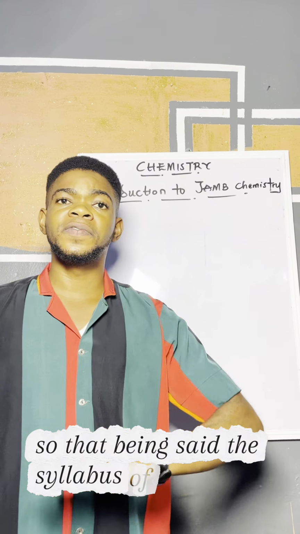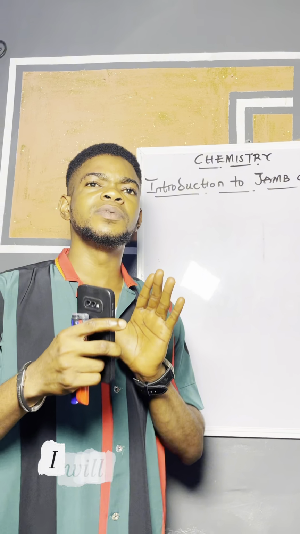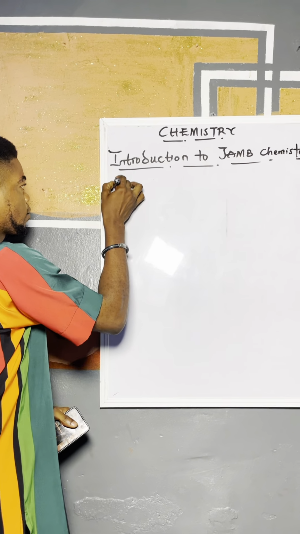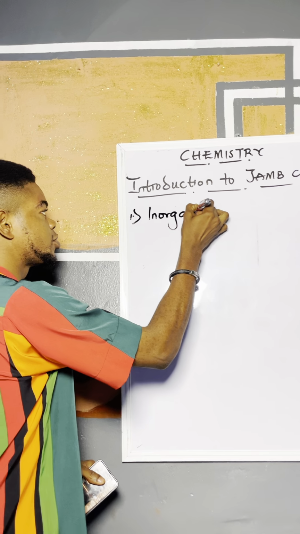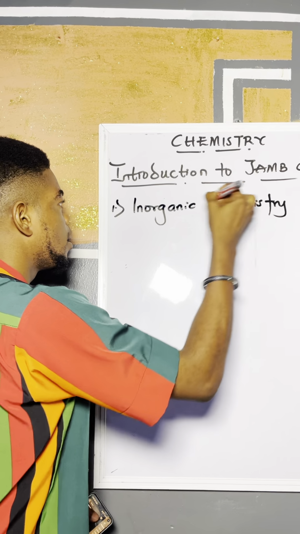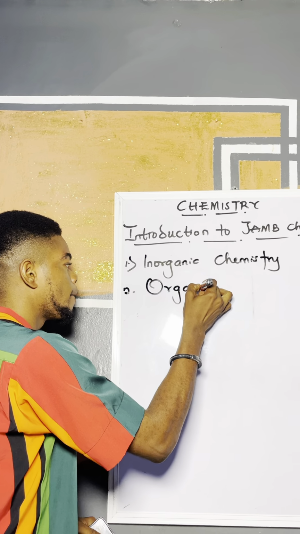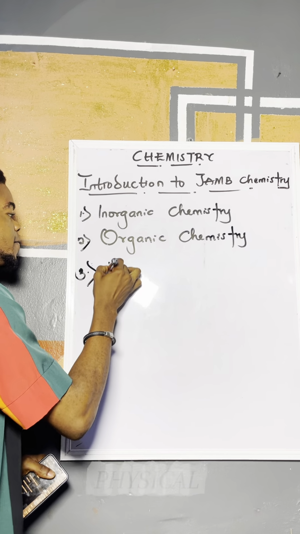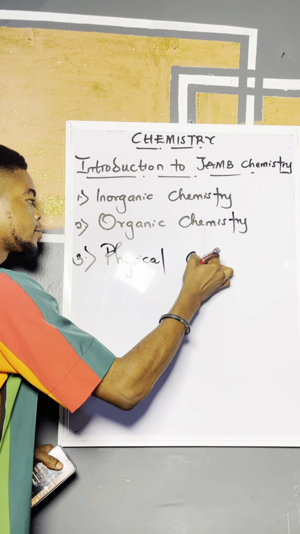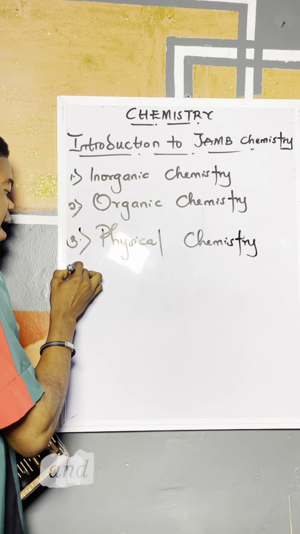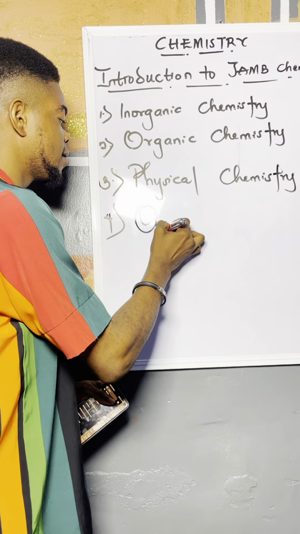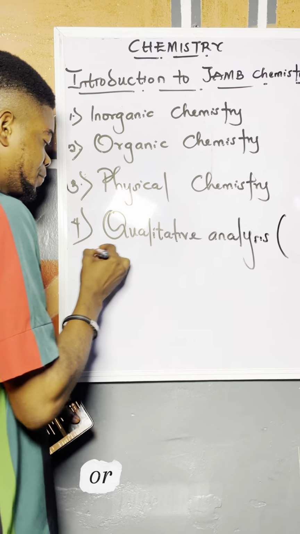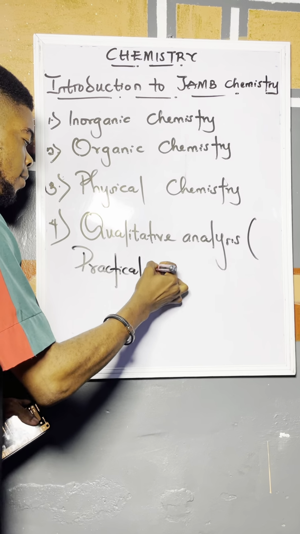So that being said, I will divide the syllabus of chemistry given to us by JAMB into four major parts, and those four major branches are: number one, we have inorganic chemistry, we have organic chemistry, we have physical chemistry, and lastly we have qualitative analysis or practical chemistry.